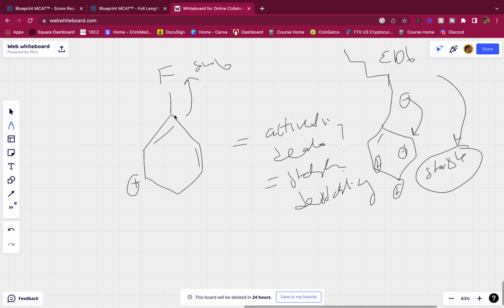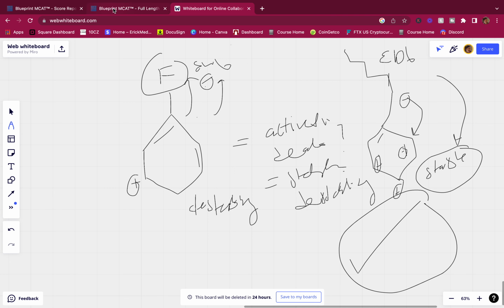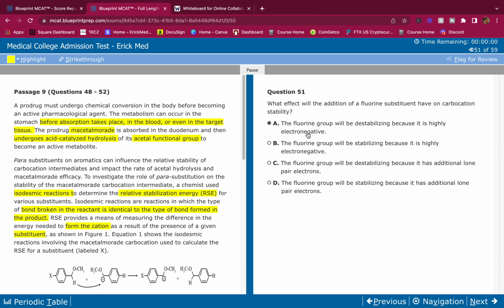Opposite for fluorine. If I have an electron withdrawing group, I'm not going to bring that electron density towards the ring. I'm going to withdraw it. I'm going to make electron density go away. And now I'm separating these two charges. And when I'm separating them, there's more energy, this is going to be less stable, and I'm destabilizing the ring with an electron withdrawing group like fluorine. Makes sense? Cool. Any questions? Comment down below. I'll be answering it. Fluorine group will be destabilizing because highly electronegative.